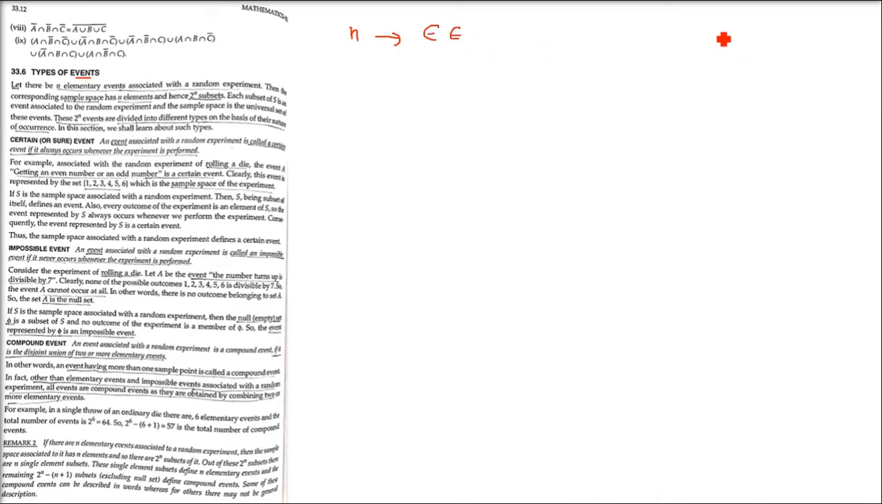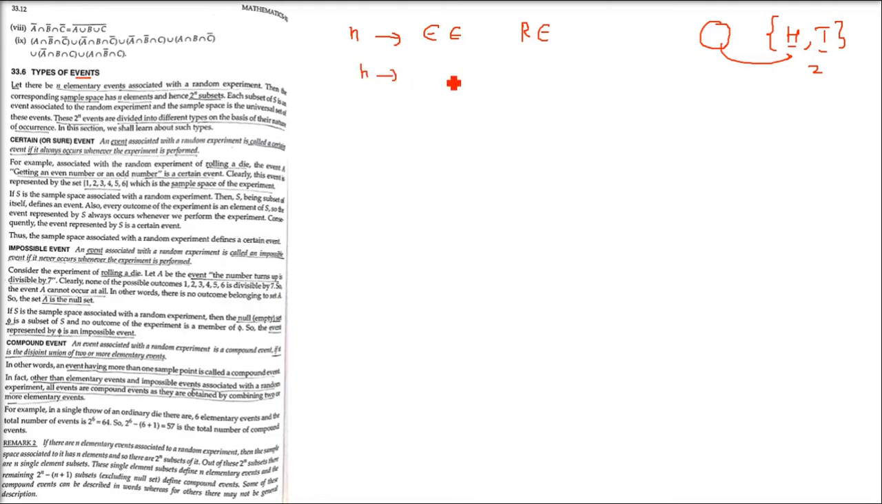So let us say that we have n elementary events associated with a random experiment. For example, if you toss a coin, head and tail are the elementary events and the experiment is tossing a coin. So the corresponding sample space has n elements. How many elements are here? Two elements. So in this example, we have two elements. Okay. So for any general case, n elements, let us suppose.